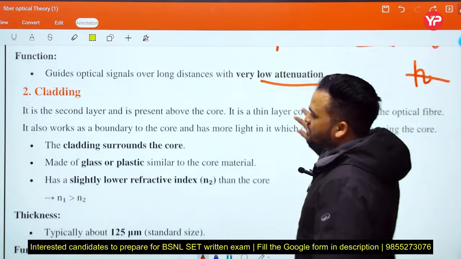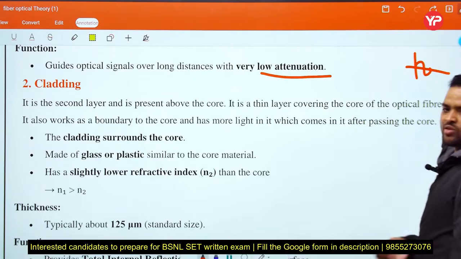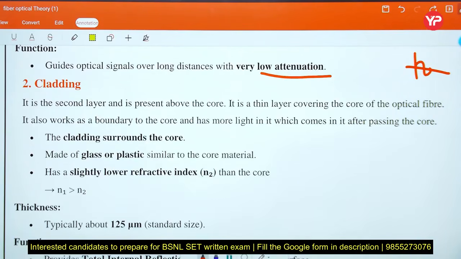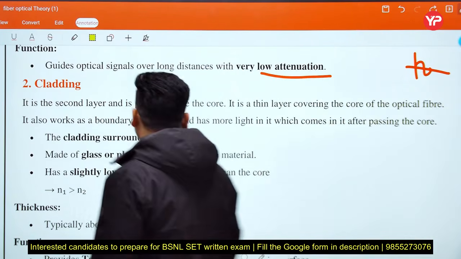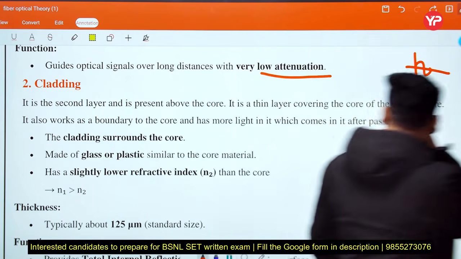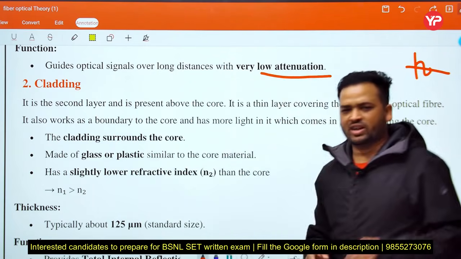Next, cladding. It is the second layer and is present above the core. This is clear from the image also. It is a thin layer covering the core of the optical fiber. It also works as a boundary to the core and holds the light which comes after passing the core. This is the basic introductory part.